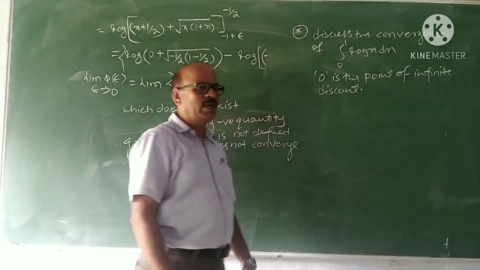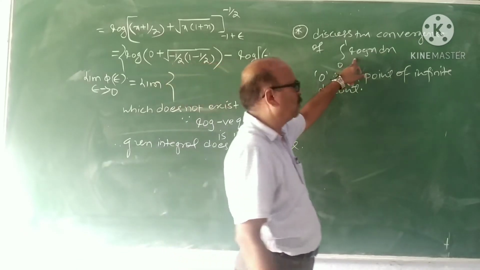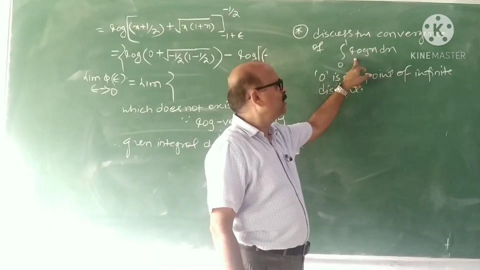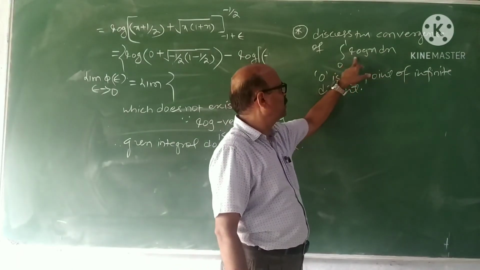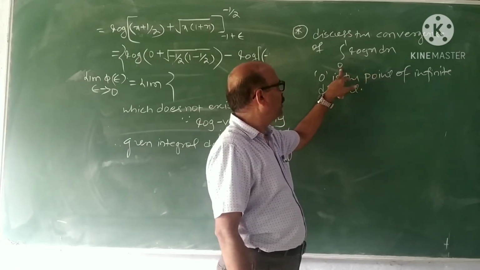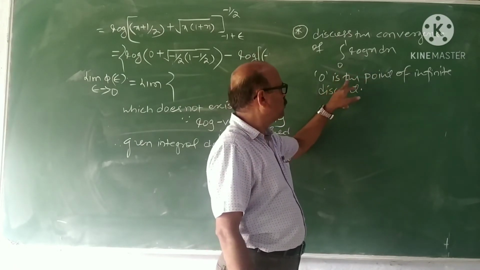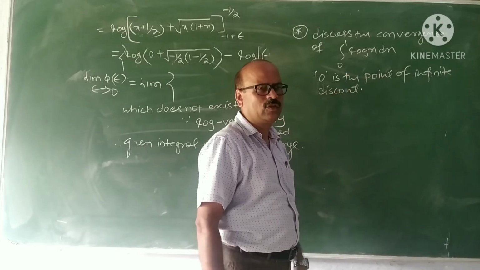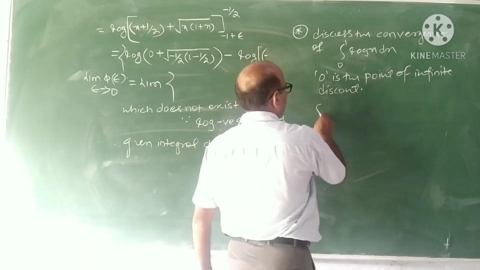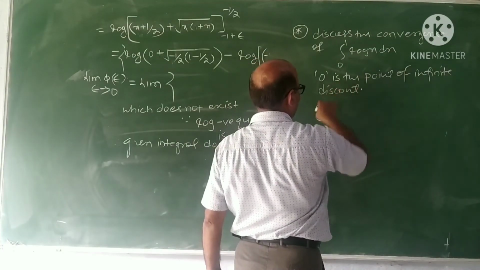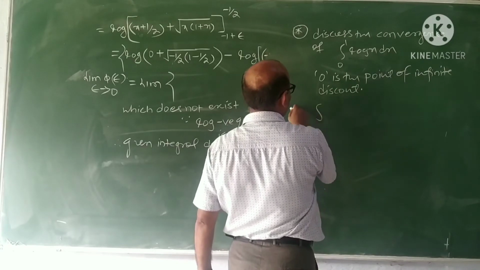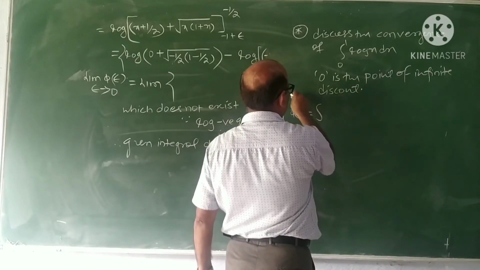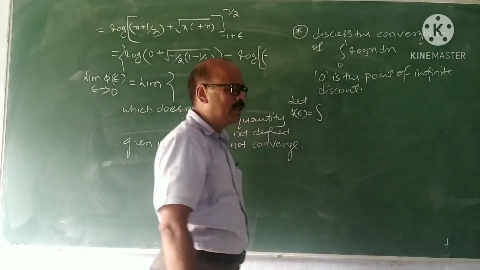Why is 0 the point of discontinuity? Because log 0 is not defined. Log 0 is minus infinity. So the function log x is not bounded at 0. And also 0 is the only point of discontinuity here. So it is improper at the left hand point. How do you write here? We take phi of epsilon to discuss the convergence.